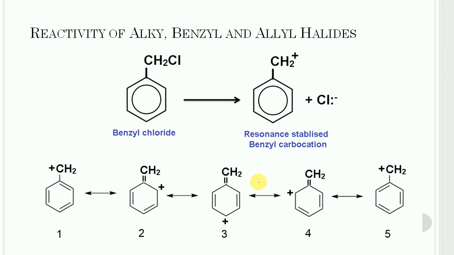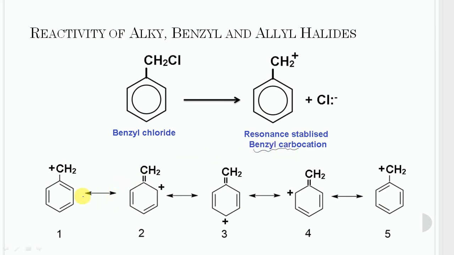Now the case of the side chain substituted halogen compound, and it is benzyl chloride. These compounds are more reactive than the nuclear substituted aryl halides. The greater reactivity of benzyl chloride is due to the resonance stabilization of the intermediate carbocation. So let us consider the resonating structures of benzyl carbocation.